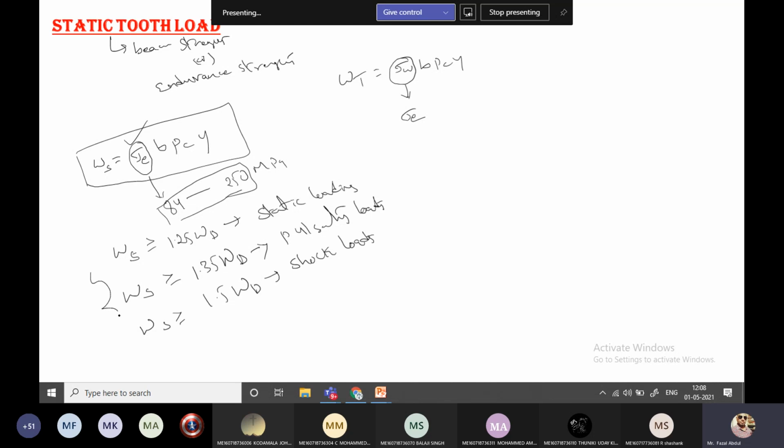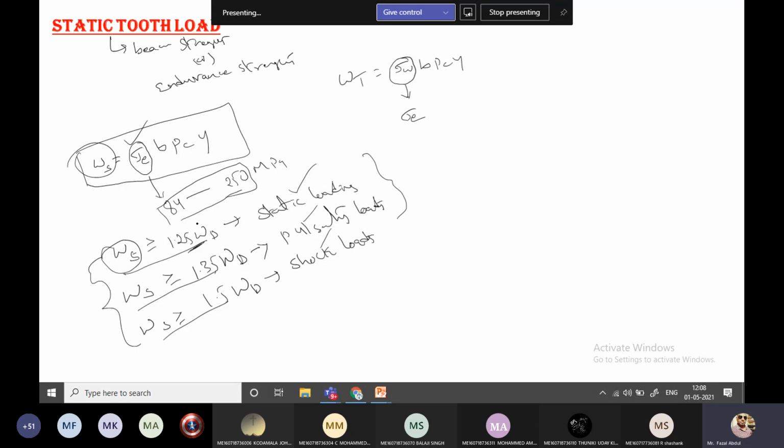This condition is given by Buckingham, so these are also called Buckingham conditions. For the given problem, whether it is static load, pulsating load or shock load, if this condition is satisfied, then our design is safe for the calculated WS value. If our calculated WS value is less than this value, our design is not safe.